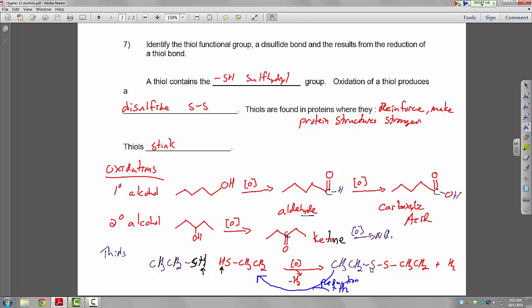Okay, so it's quite a bit different from what you saw in the oxidation of alcohols, where we formed a carbon double bonded oxygen. There is no double bonded sulfur. Instead, we form a sulfur-sulfur bond. So this is the disulfide.